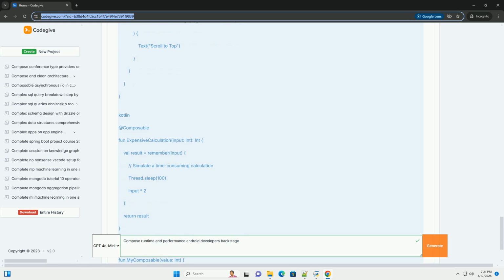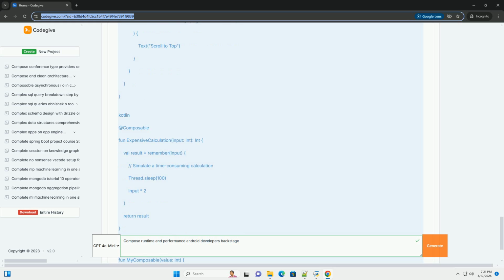Recomposition. This is the core mechanism by which Compose updates the UI. When a composable's input parameters, including state, change, Compose re-executes that composable function and updates the corresponding UI elements. Composition. The overall structure of the UI created by executing composable functions. Think of it as the output of your Compose code. Layout and draw. After recomposition, Compose needs to lay out the UI, determine the position and size of elements, and then draw them on the screen.